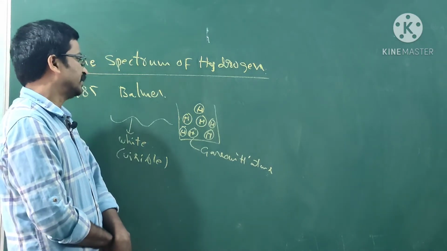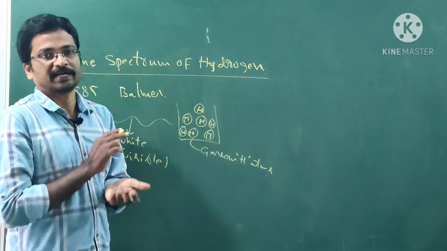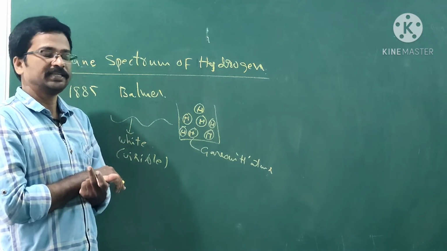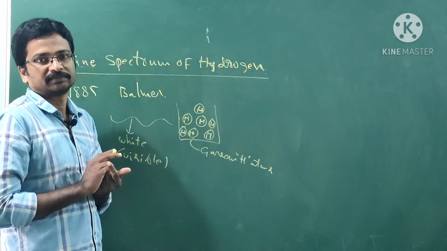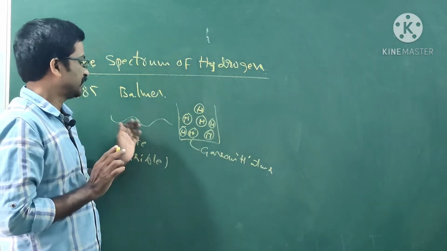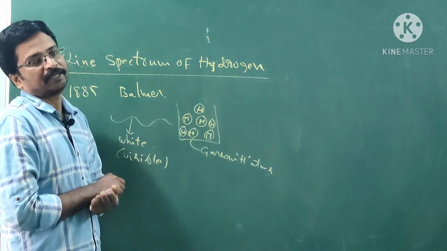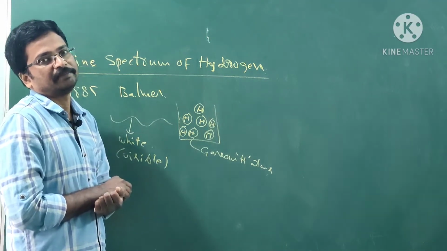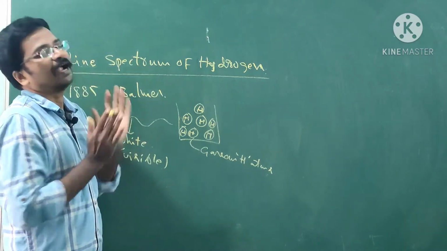And he observed absorption spectra and emission spectra whenever he passed the white light into the hydrogen atom sample.